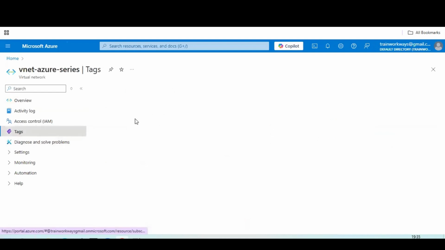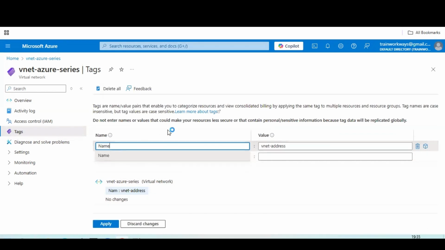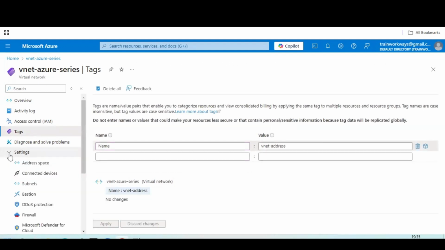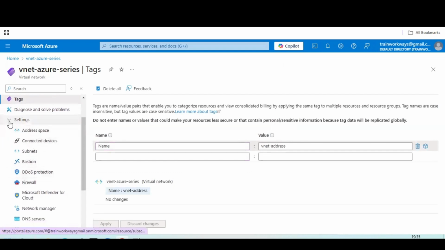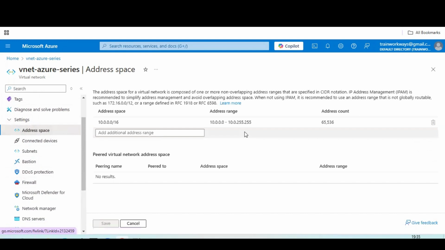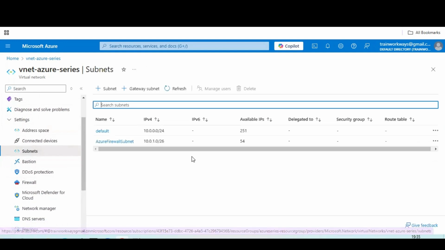Next, after this, you can check out the tags as well. So this is the tag which we have created. Here there is a small spelling mistake, I'm going to just apply it, VNet address. On the left-hand side, if we enable our settings, you can check the address space. If you want to check your address spaces, you can see how many IP addresses are going to be mapped and what connections are going to be built or created. On the left-hand side, subnets: in case any IP address is created, that will show in connected devices.